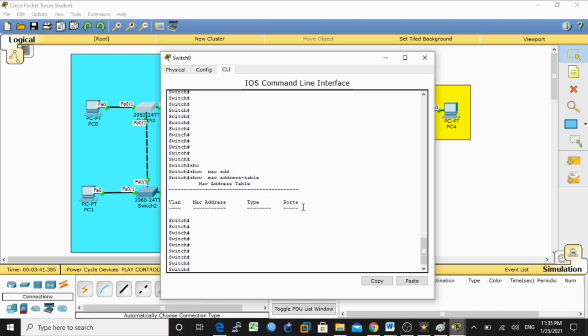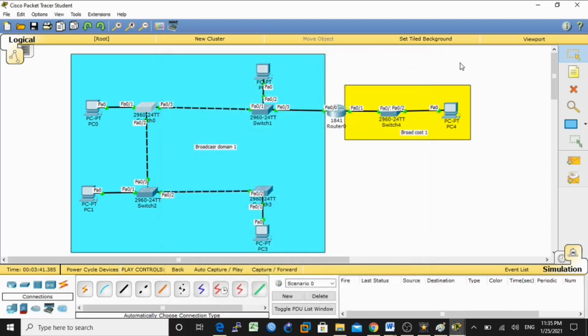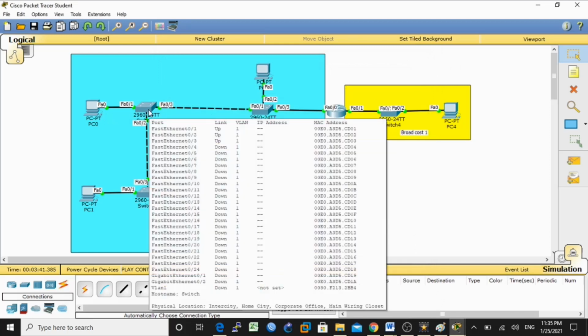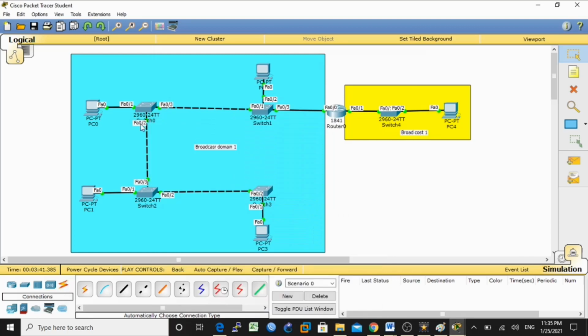Now this time the switch has no information about the destination MAC address. So what will happen when the frame reaches this switch? The switch will forward the frame to all its connected ports except the one from which it was received. So the switch will forward the frame from this port here.